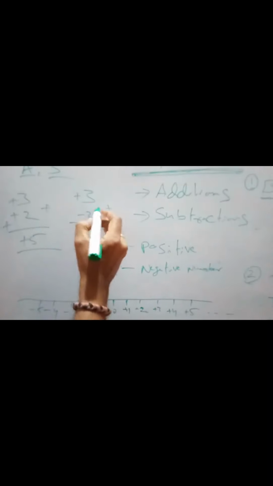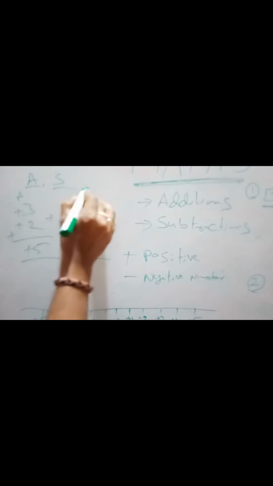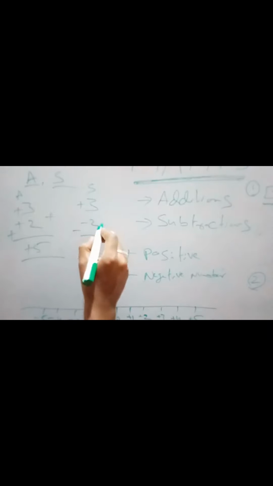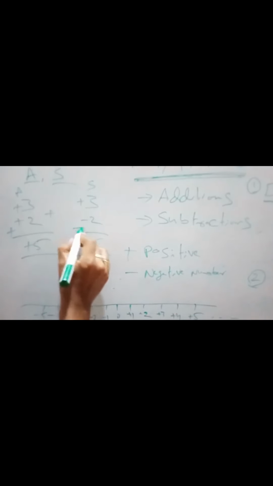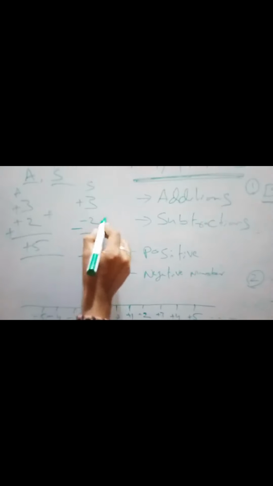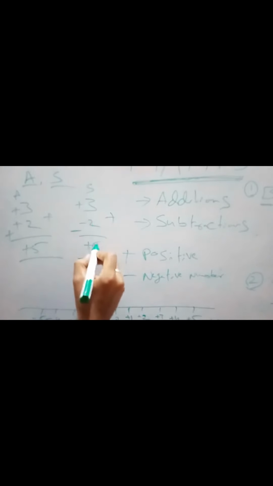Same thing here. Plus 3 minus 2. What are we doing here? This is addition. This is subtraction. So minus 3 plus 2. What are we doing? Minus here. So minus into minus is plus. 3 plus 2, 5. Which 5? Positive 5. That's it.